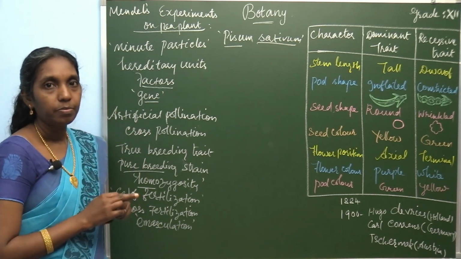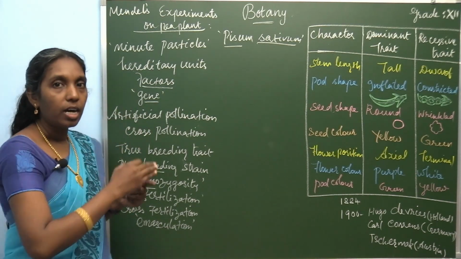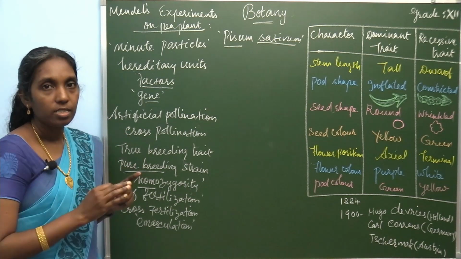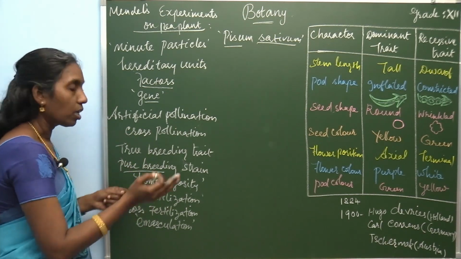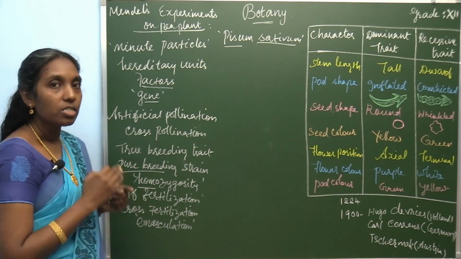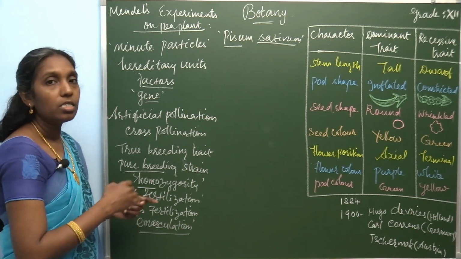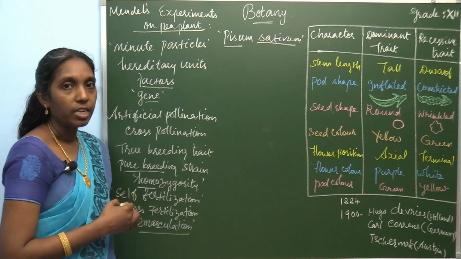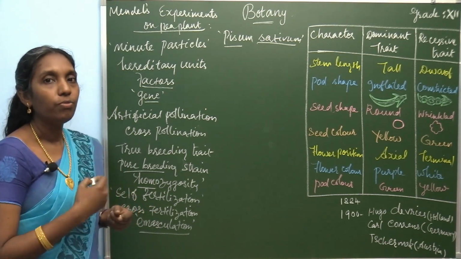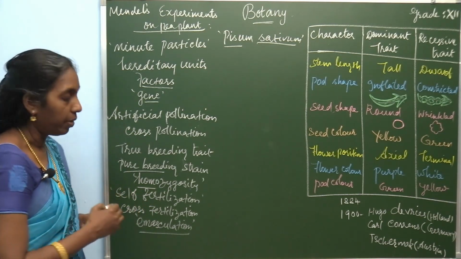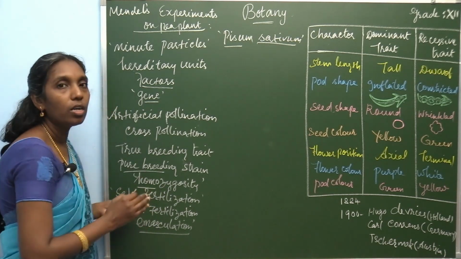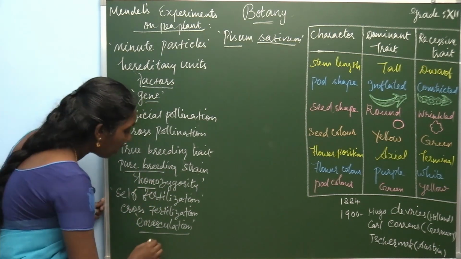He covered it without allowing another flower to dust on the same. So the removal of anthers is called emasculation. In this way he allowed cross pollination and formed a new variety, that is called a hybrid. So his experiments are based on hybridization.